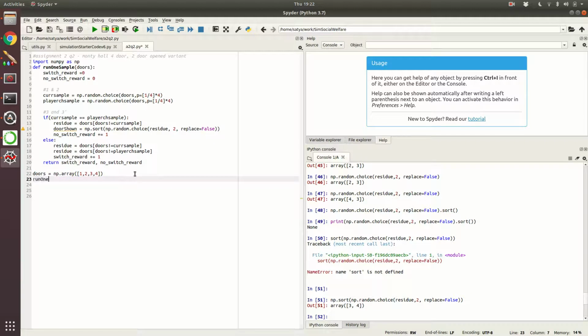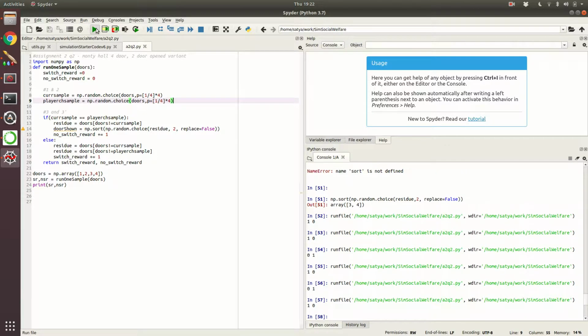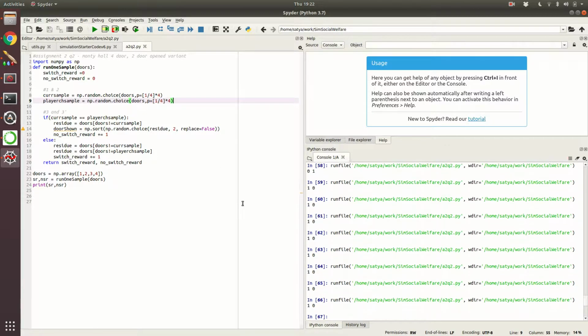So run_one_sample, and we will pass the doors, and here we will have switch reward and no switch reward. Then we will print switch reward and no switch reward, just once. This time switching actually gave 1. If you run it multiple times, you will see that mostly switching is giving 1. So this is what we would like to see.